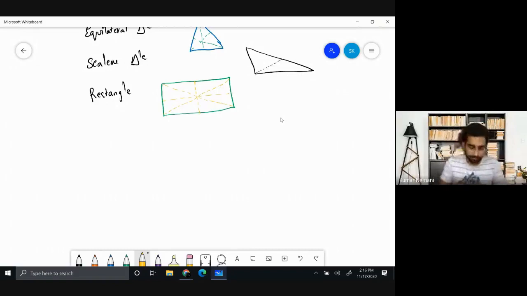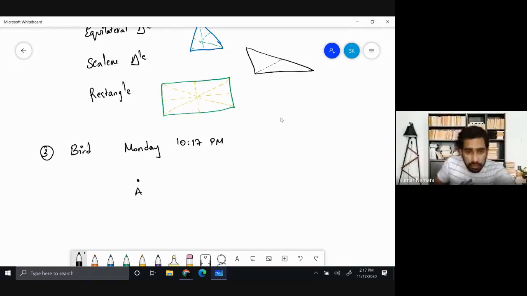So there is a bird. This bird started to fly on Monday night at 10:17 p.m. and it is starting to fly from point A to point B. And the flight time was 167 minutes.